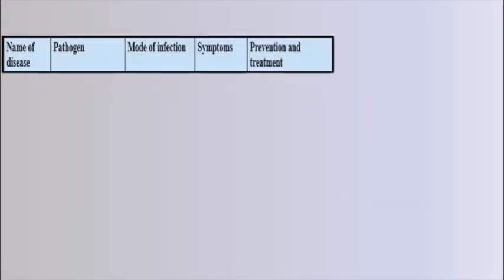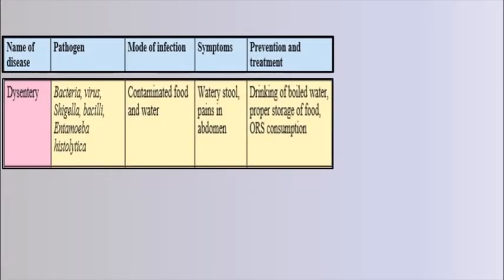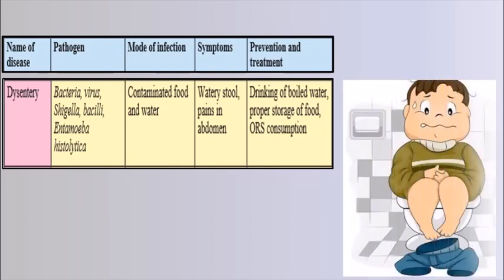Next is dysentery. Now, dysentery can be caused by bacteria or virus: Shigella bacilli, or Entamoeba histolytica. Now, we get dysentery through contaminated food and water. That is, if you consume contaminated food and water, a person may suffer from dysentery. That is why it is said not to consume food from the roadside. Now, what are the symptoms of dysentery? That is watery stool and pain in the abdomen.